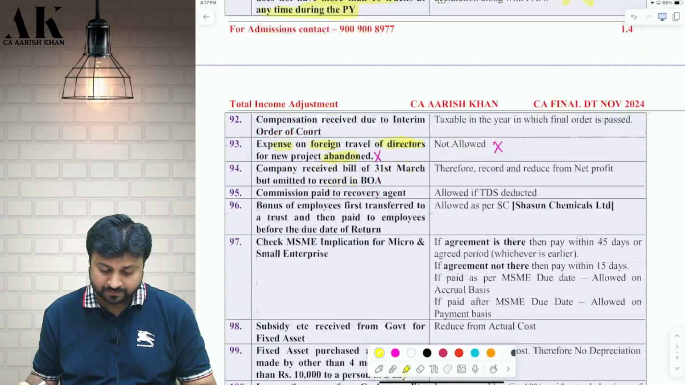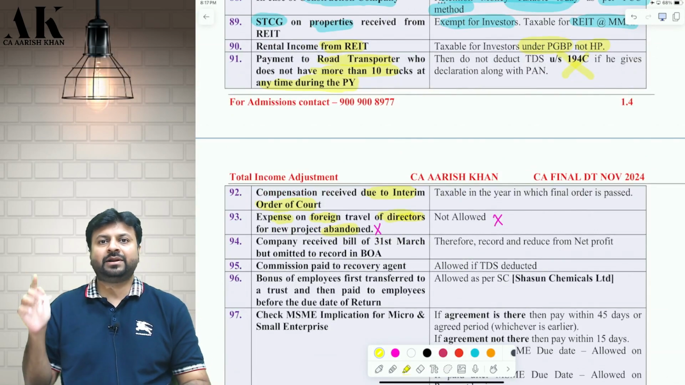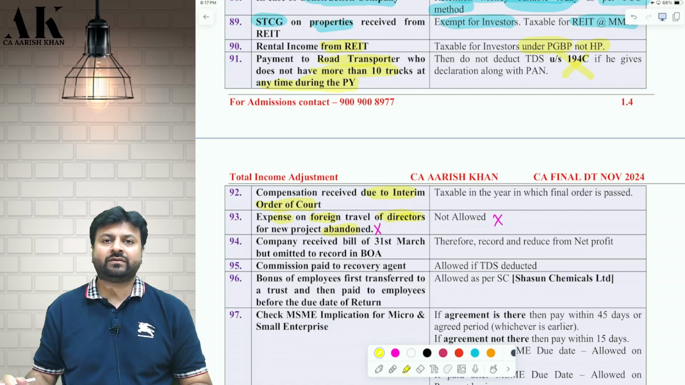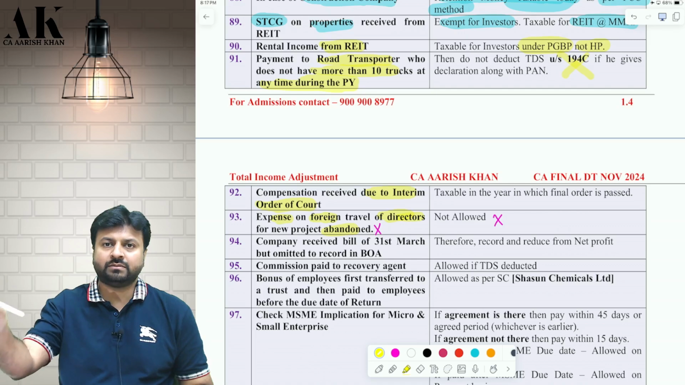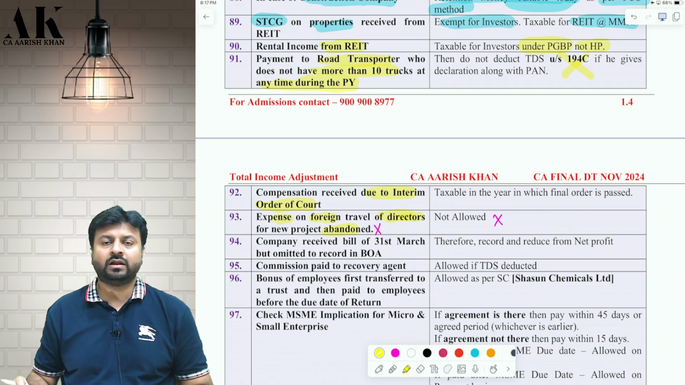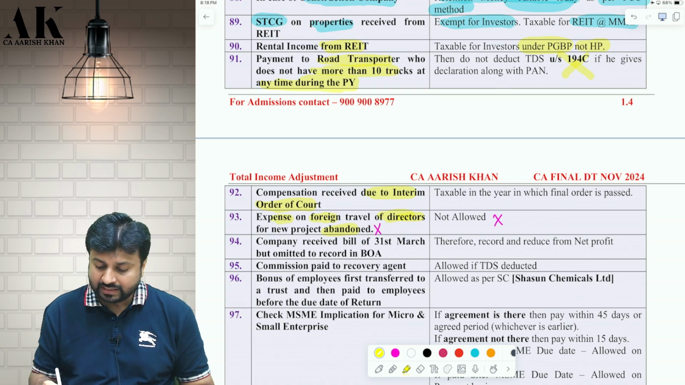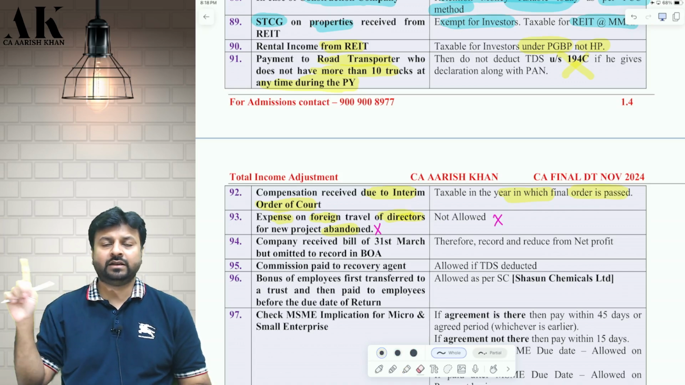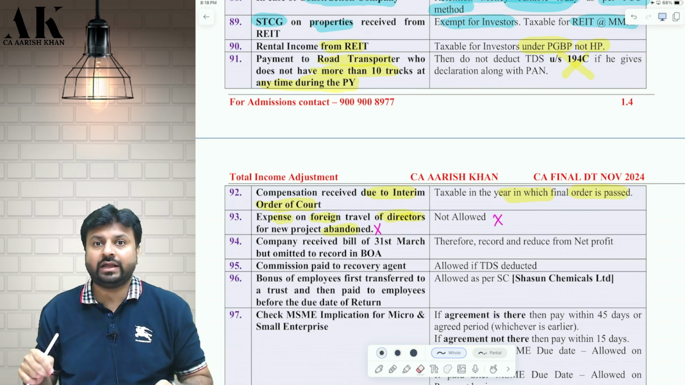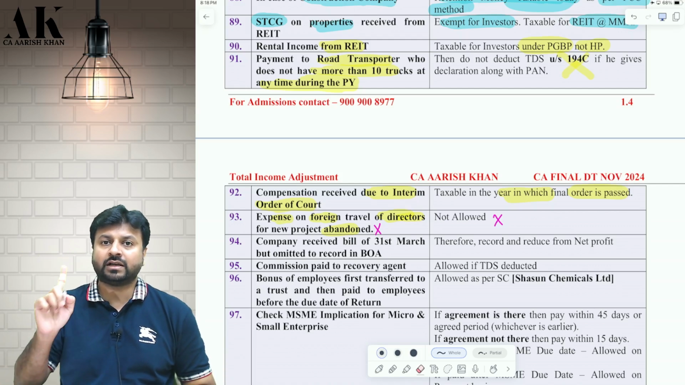Next one. Compensation received due to interim order of the court. I hope you remember we have done this in capital gains. If there is a compulsory acquisition of your property and you have filed a case in the court, and the court has passed an interim order telling the government to pay some compensation, then whatever compensation you receive as part of the interim order is taxable in the year in which the final order is passed. Amount received in pursuance of an interim order is not taxed today. It will be taxed in the year in which the final order is passed by the court.